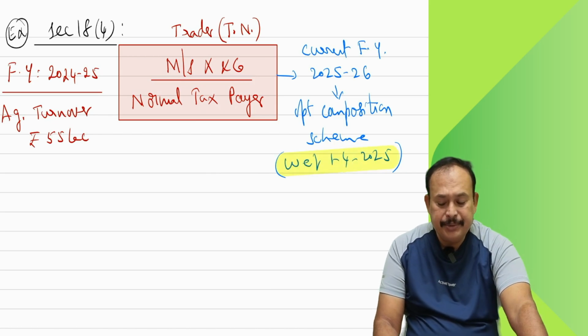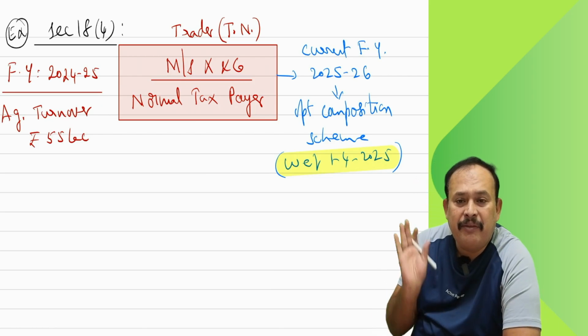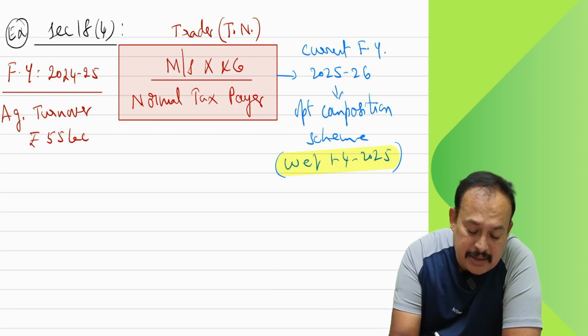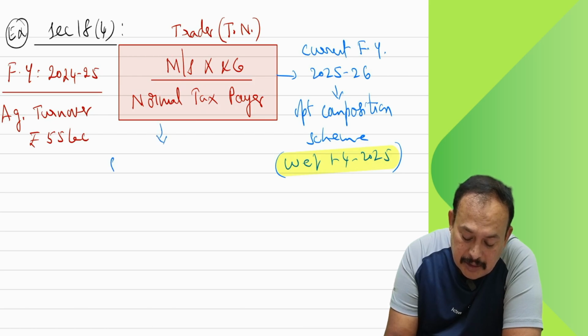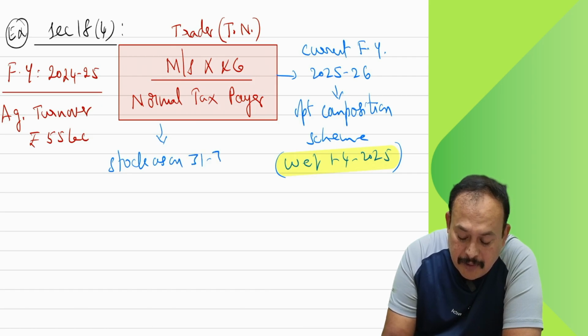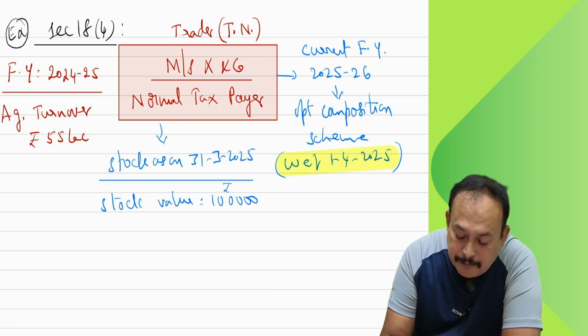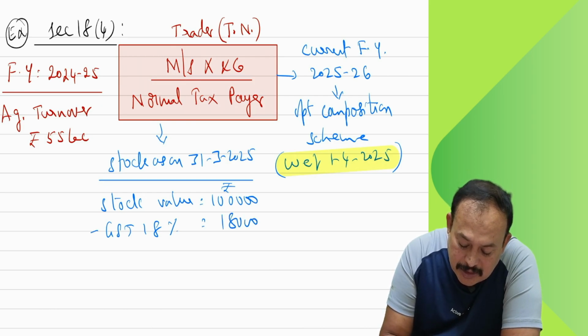If that is the case, you tell me, can you avail the input tax credit if you go for the composition scheme? No. Therefore, the law says here, stock as on 31st March 2025, how much is there? Sir, stock value 1 lakh, sir. Then the GST thereon at 18%, sir, 18,000.